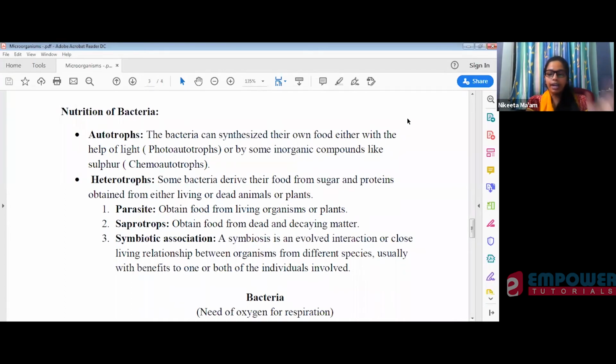Okay, so we will write it down now. So write down nutrition of bacteria.